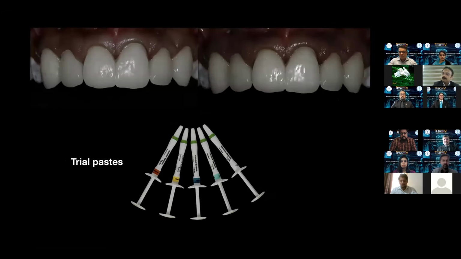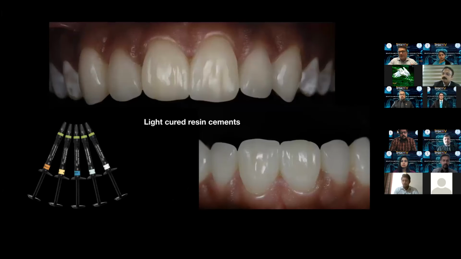Then, since these veneers are ultra thin, we can change and modify the shade of these kinds of veneers by using the color of the resin cement. So we have trial paste available. We try different trial pastes and get the most optimum results with it. So this is the final result by using light cured resin materials.